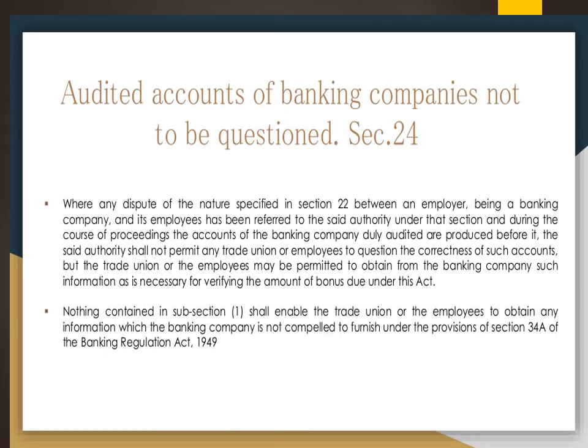Then regarding the audited accounts of banking companies, they should not be questioned under section 24. As we know, suppose there is a dispute regarding section 22, which we have seen now, between an employer and employee regarding a banking company, and the employee has referred that matter during the course of proceeding, that is, the accounts of the banking company have been audited and produced before the authority, then he should not permit any trade union or employees to question the correctness of such accounts.